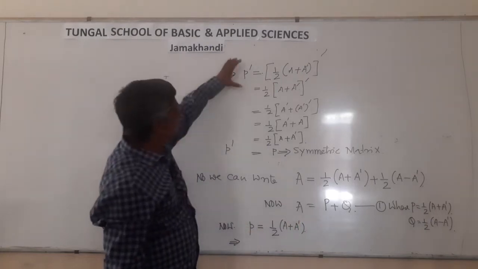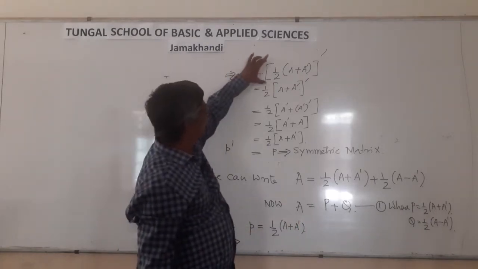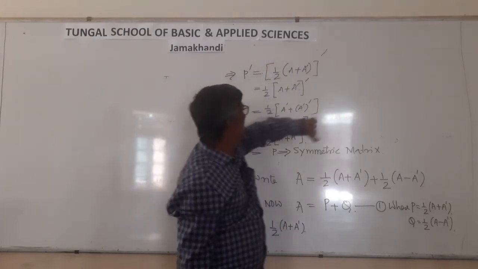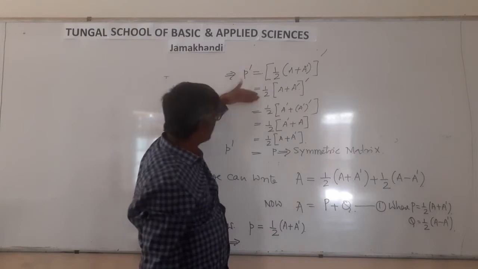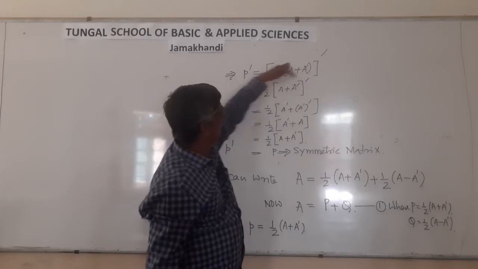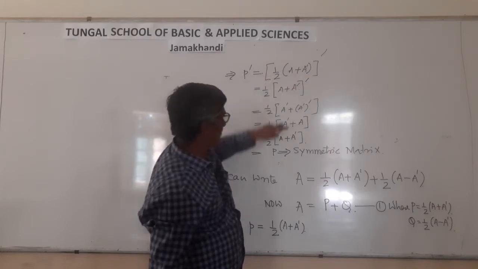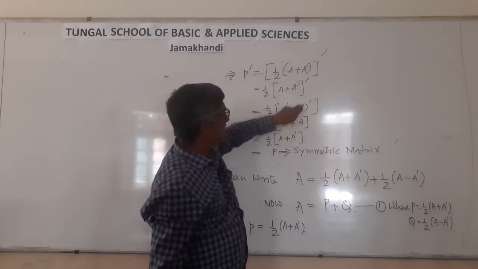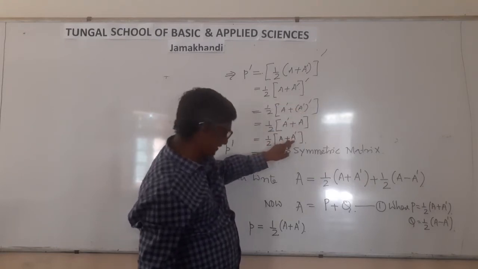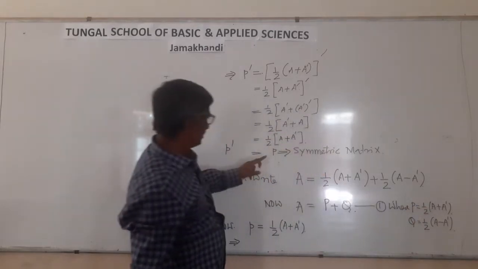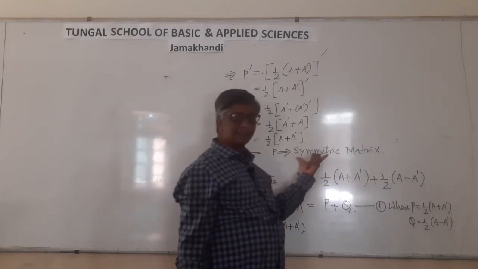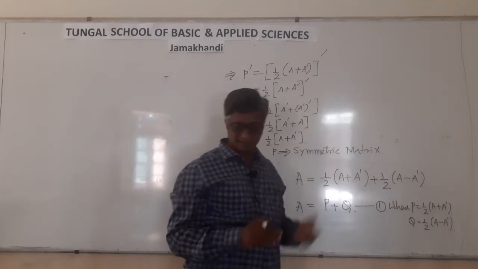I am taking the transpose: P dash equal to 1 by 2 (A plus A dash) whole raised to dash, which is 1 by 2 (A dash plus A dash dash). A dash as it is, and A dash dash is A. So 1 by 2 (A plus A dash). This is same as your P or not? P dash is equal to P, means P is a symmetric matrix.